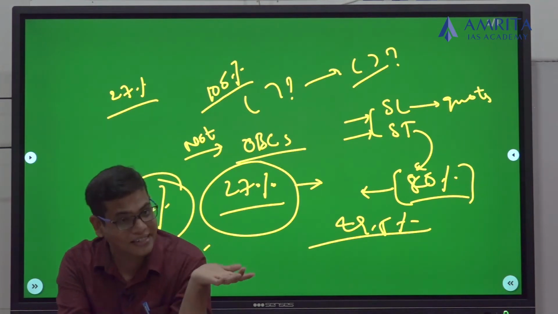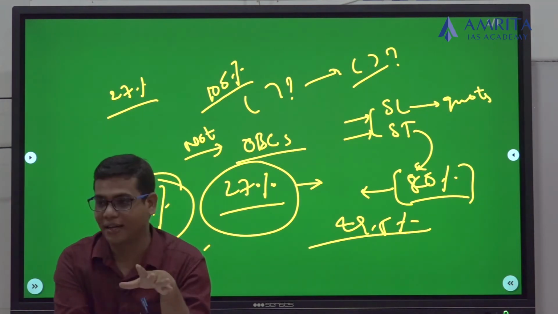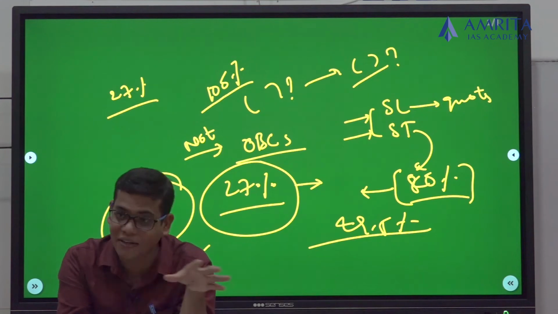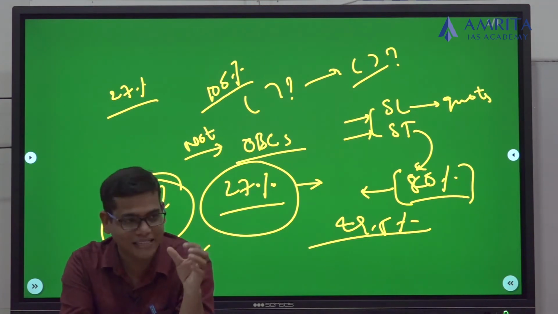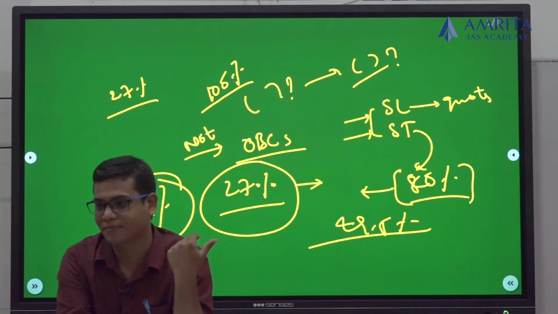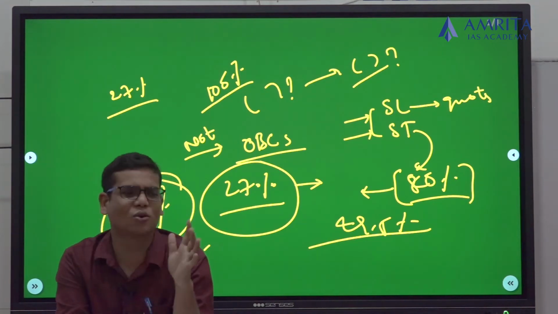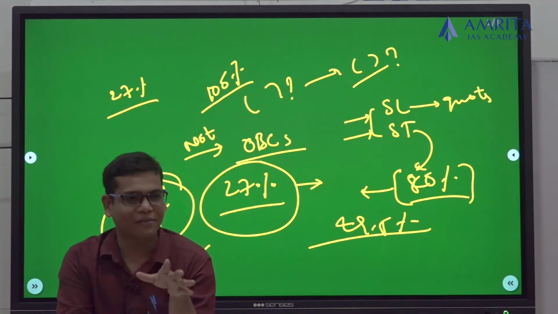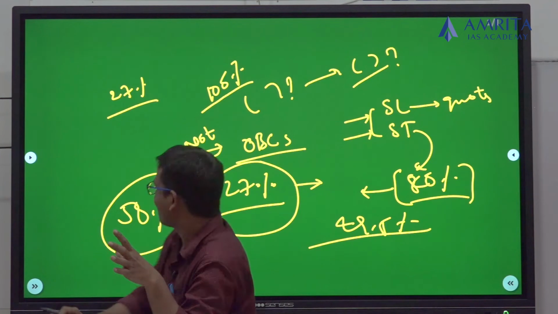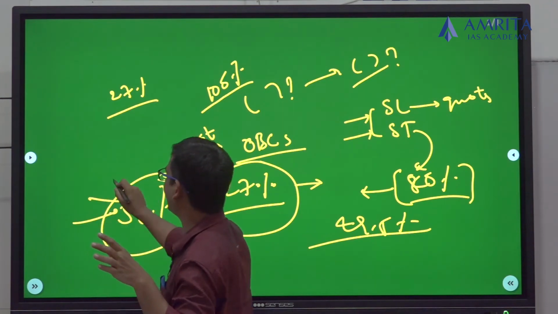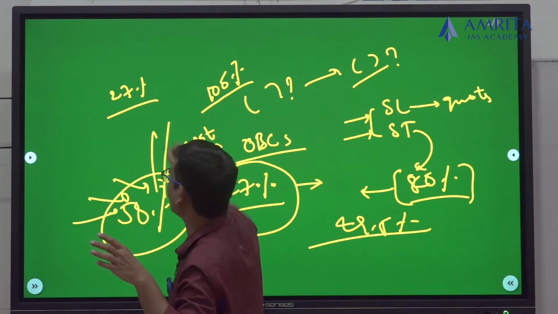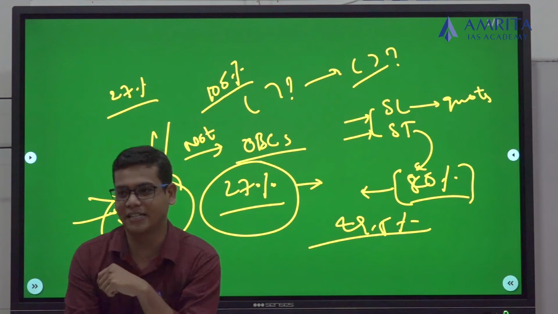But once they are getting into that, who are they? Are they really everyone? Or is it hijacked by again some sections? That's the point. And some of the data shows that for namesake, we are saying 50% can be competed for by everyone, but the people who are coming out of this funnel are only general candidates.